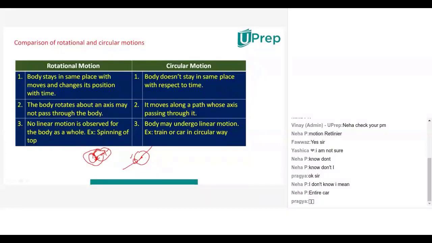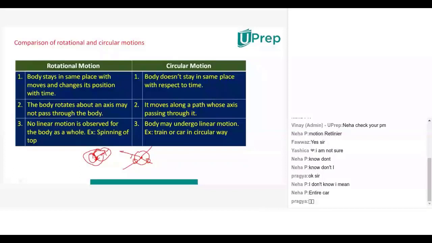Suppose the athlete is at this position, then the axis will be there like this, and that axis is going through this particular track only. So observe the difference: in rotational motion the axis may not pass through the body, but in circular motion the axis will pass through the body.